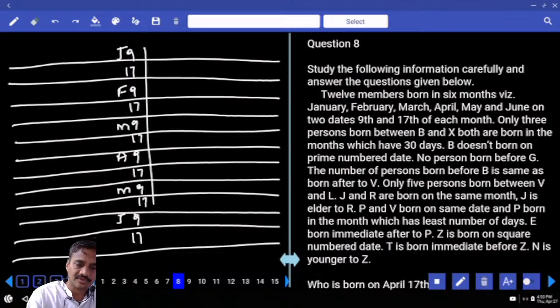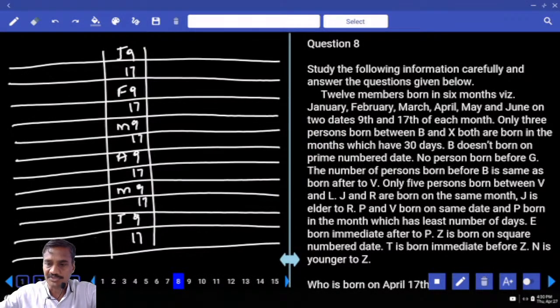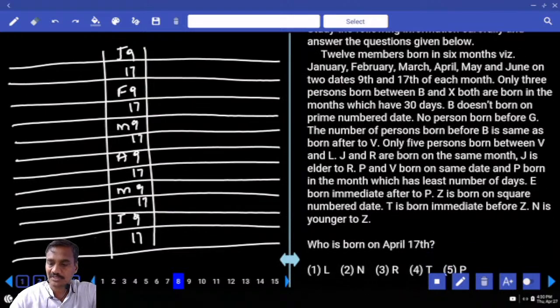Then coming to condition number 1. First condition number 1 and B. Only 3 people are born between B and X, and both are born in months which have 30 days. B does not have a prime number date. Since April and June are the 2 possibilities we have, and B is not born on a prime number date, B must be on April 9th or June 9th.